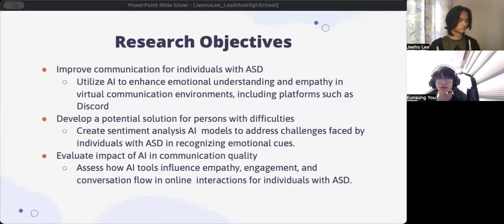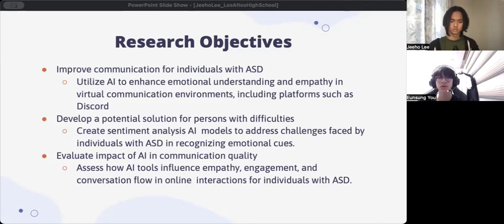By developing sentiment analysis models, we aim to understand whether or not AI can enhance their ability to recognize and respond to emotions in text-based conversations. We analyze two sentiment analysis configurations, one that includes neutrality and one that excludes neutrality. Using Discord as a testing environment, we will assess how these configurations influence interaction patterns, empathy, and engagement for users with ASD. The study ultimately seeks to test and possibly demonstrate AI's potential to create understanding within different communities of individuals.